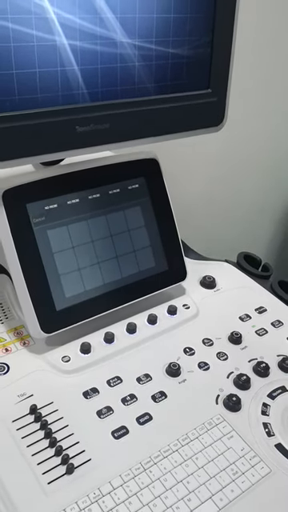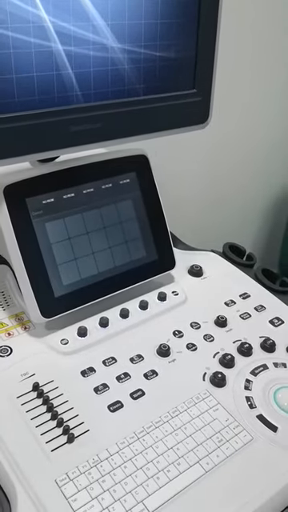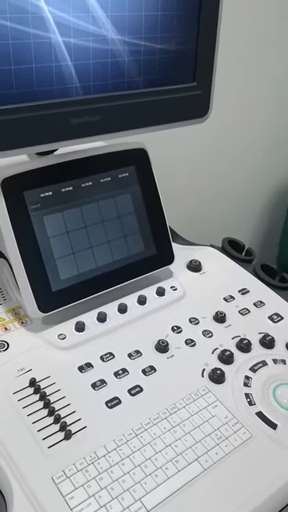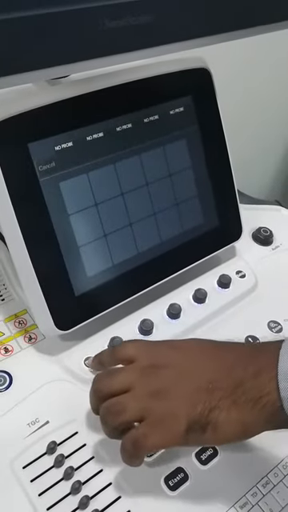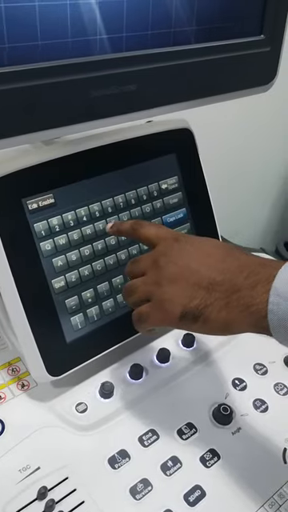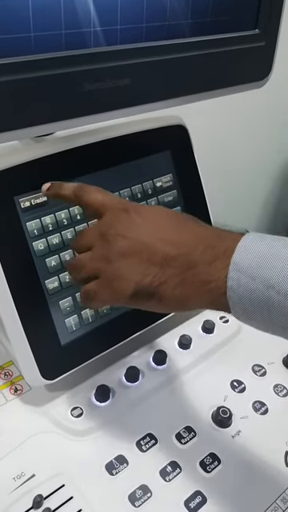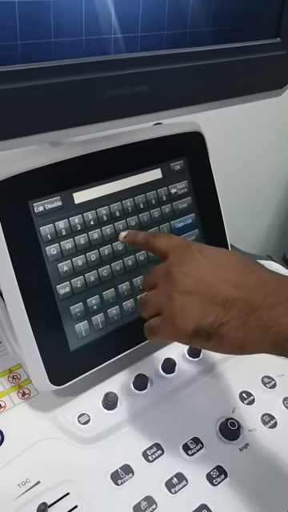Now I will show you how to test the keyboard in the Vista platform. First we go to the keyboard button here and press the keyboard. Then we press edit enable, and we can get one screen.